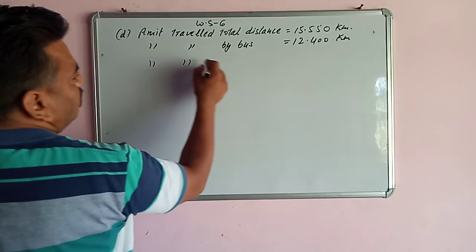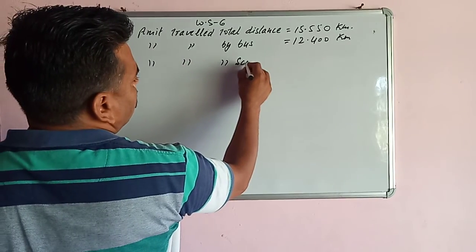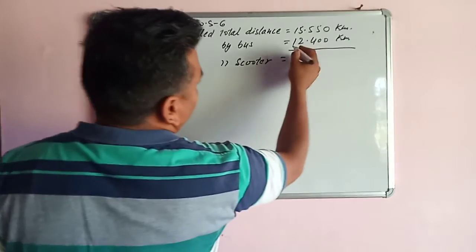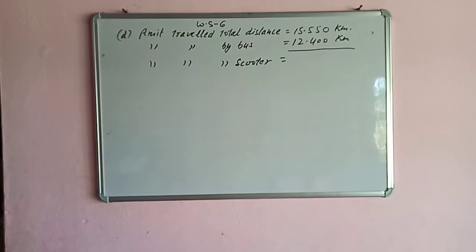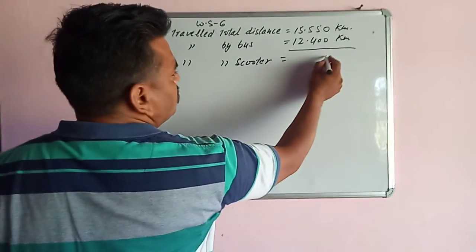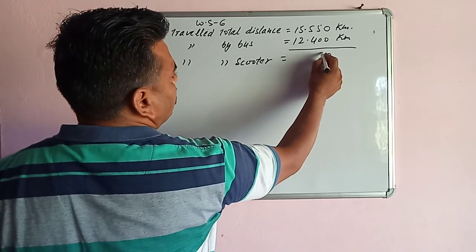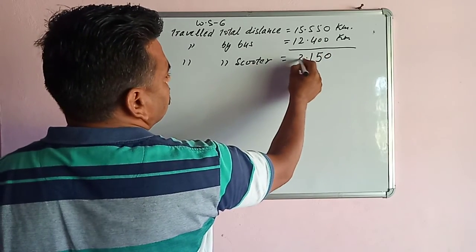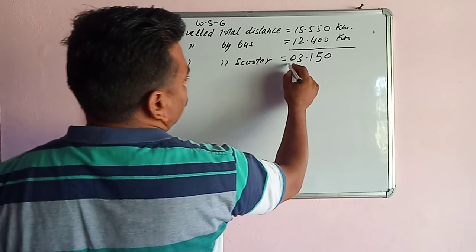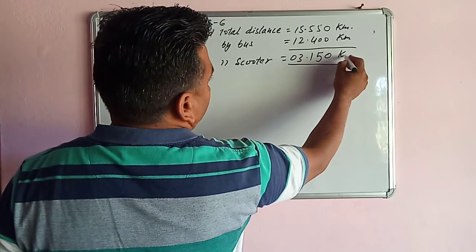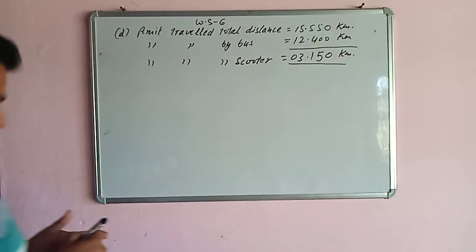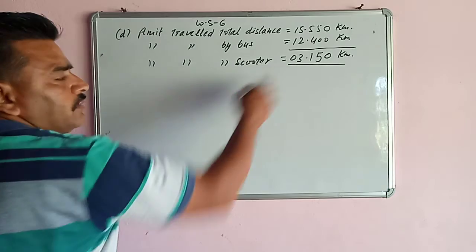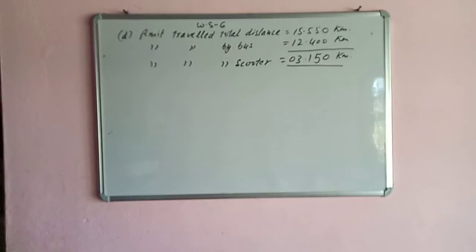Amit travelled by scooter, so again we will subtract this from the total distance. So 0 minus 0 is 0, 5 minus 0 is 5, 5 minus 4 is 1, 5 minus 2 is 3, and 1 minus 1 is 0. So Amit travelled 3 kilometer and 150 meter by scooter.